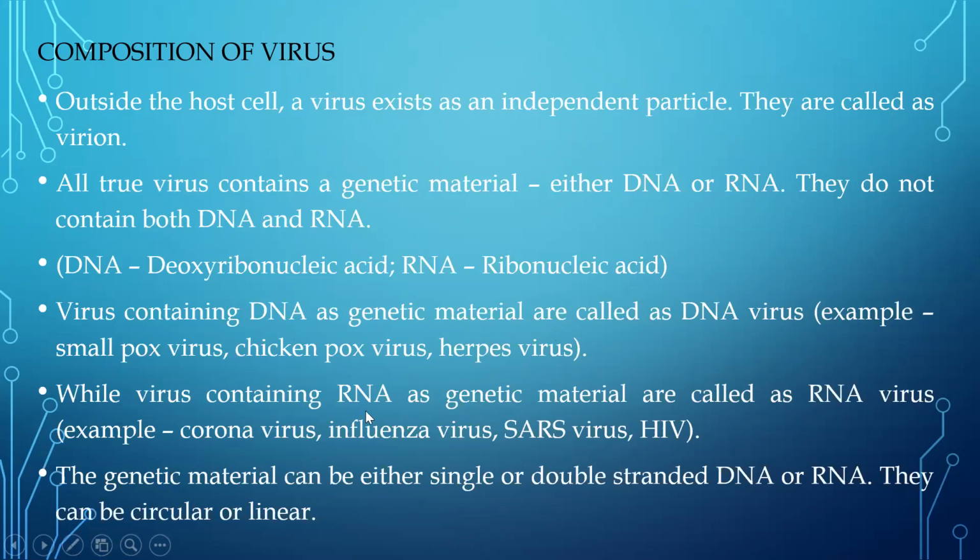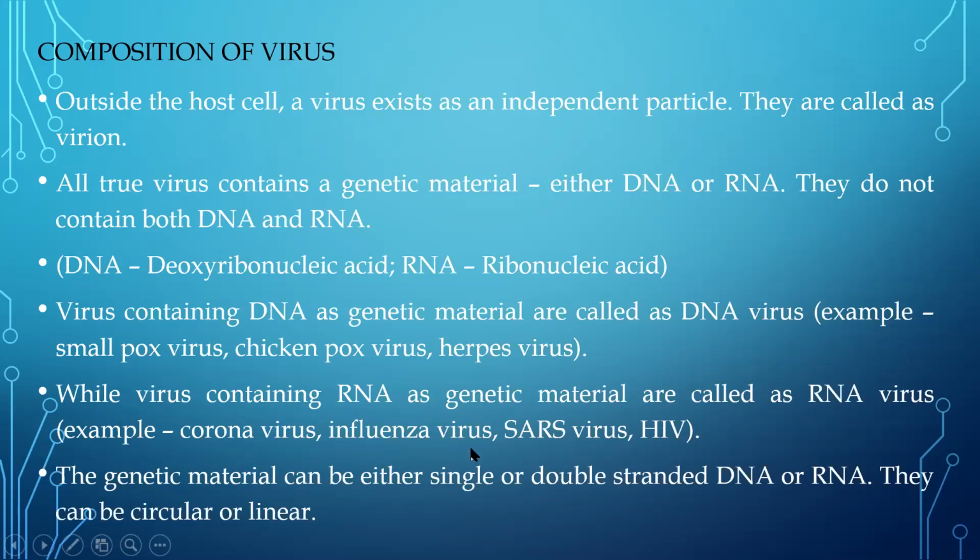Now we have RNA as the genetic material in some of the viruses. Those are called RNA viruses, like coronavirus. Now this is the most common virus these days, which is causing such a dreadful disease in humans, and that spreads so fast among human beings. All right, so coronavirus is an RNA virus. Then we have influenza virus, which was quite in the news a few years ago.